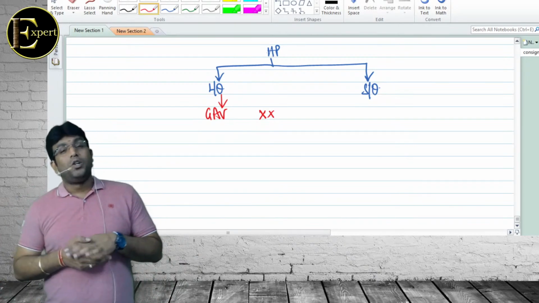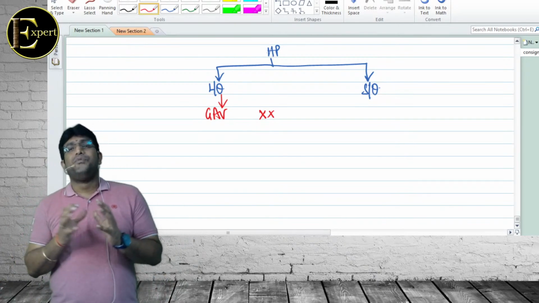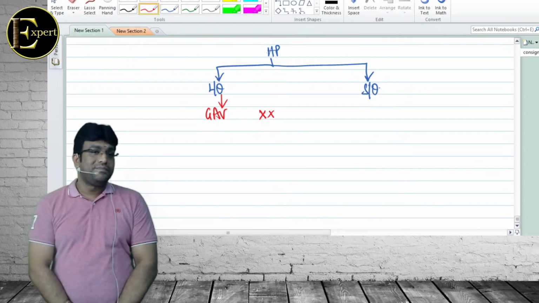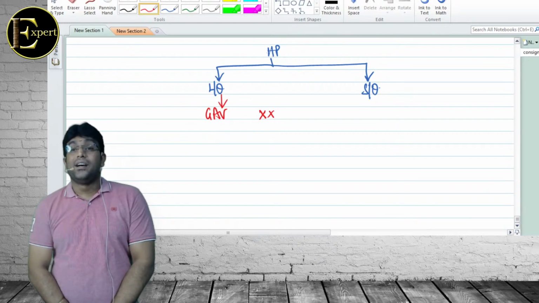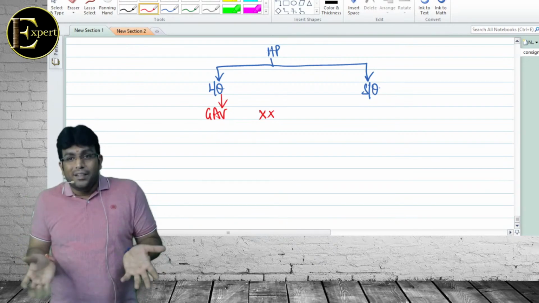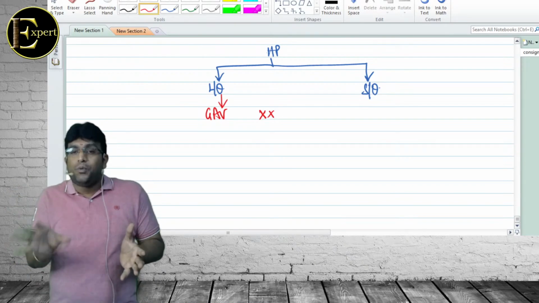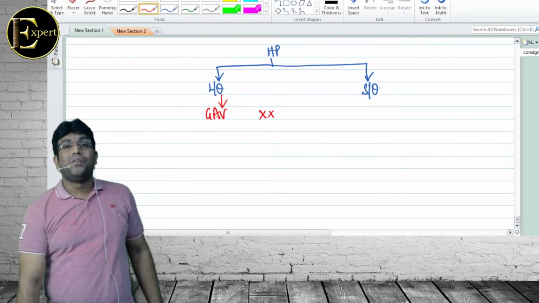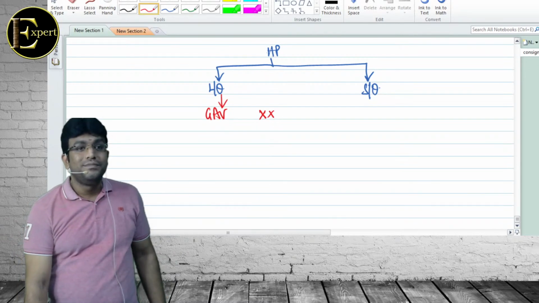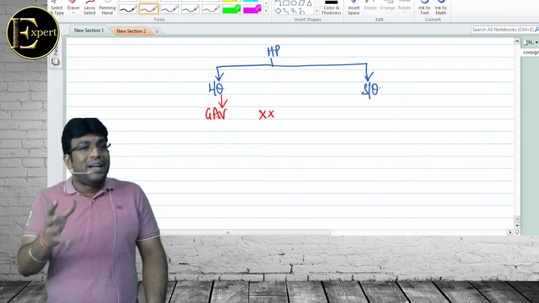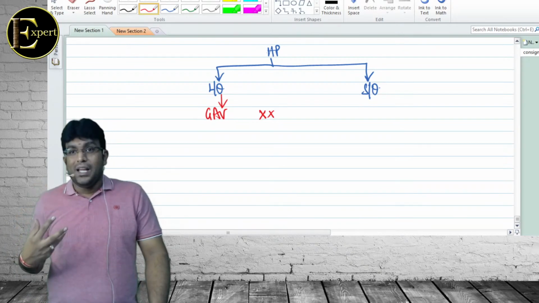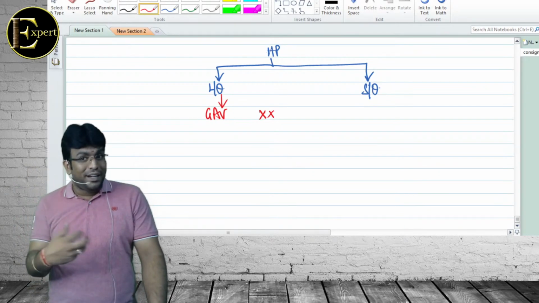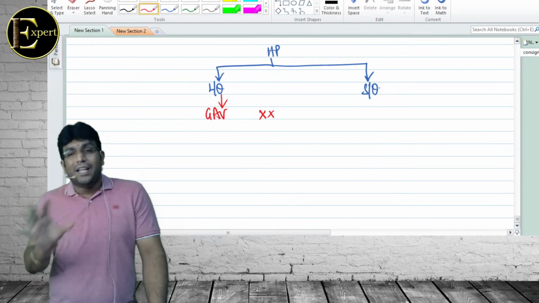Listen now. The point to be noted here is that income tax is very, very shrewd when it comes to this head of income called house property, because they are not taxing the actual rent that you got. They are trying to compare your actual rent that you got versus the rent that you might get. That is why they use the word annual value. So they are basically trying to tax you on the notional income, on the expected rent. Keep these words in mind. It will come soon. Clear, my dear friends?